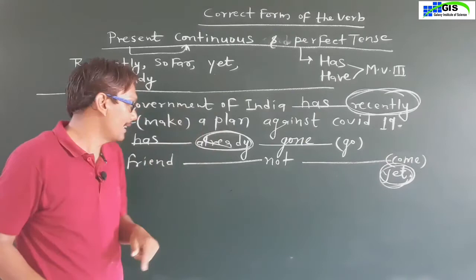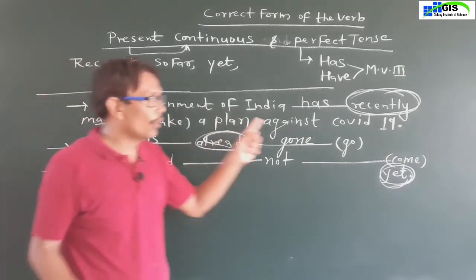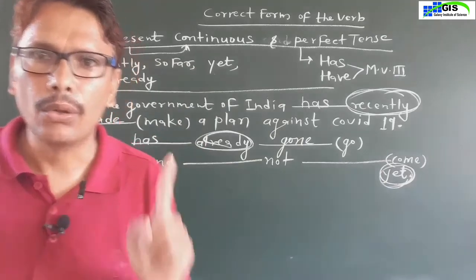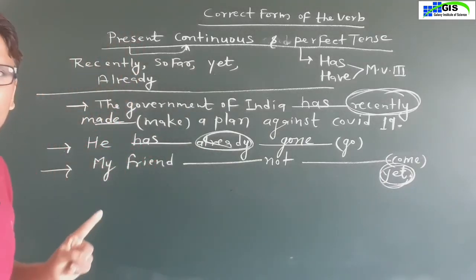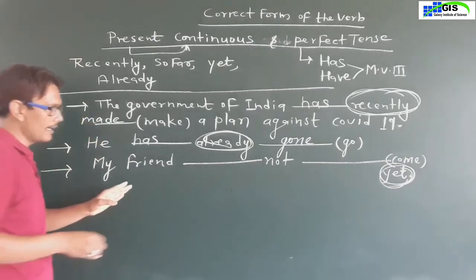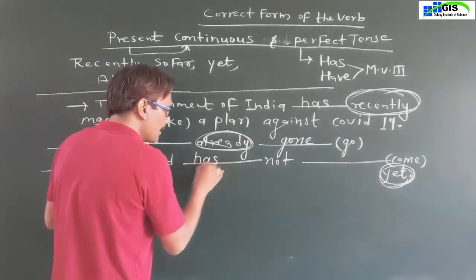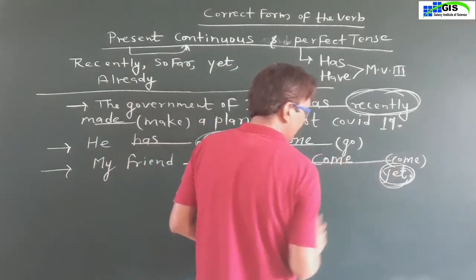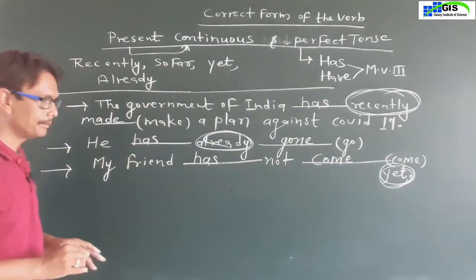Then you will write here is going. Okay, dear students. So in this sentence we will write, my friend has not come yet. Okay.